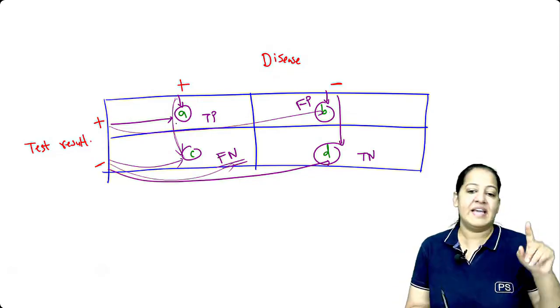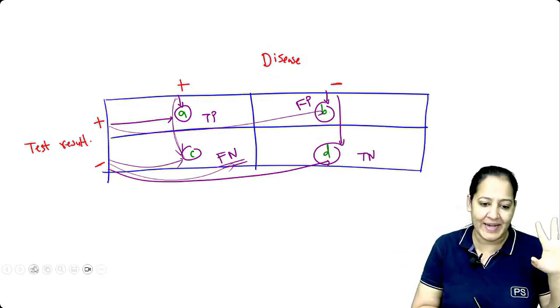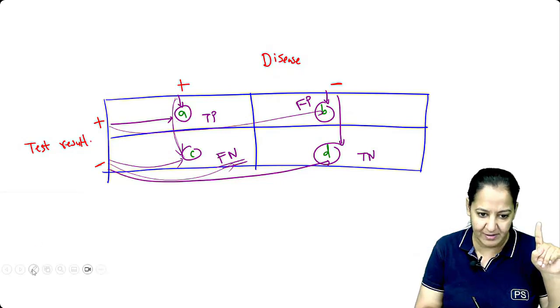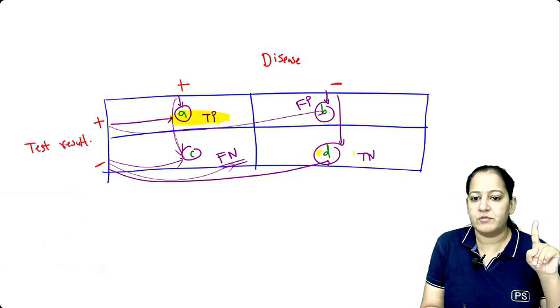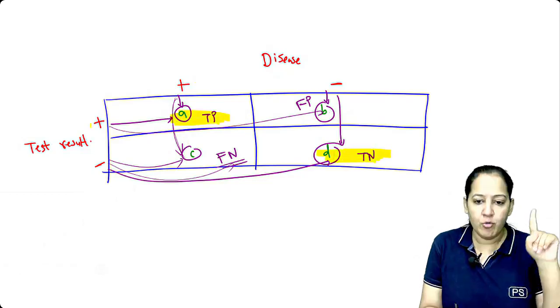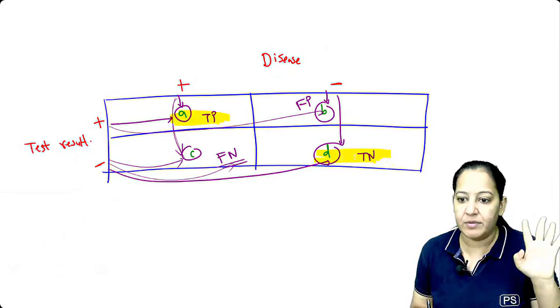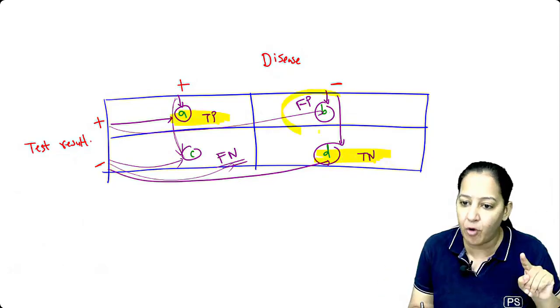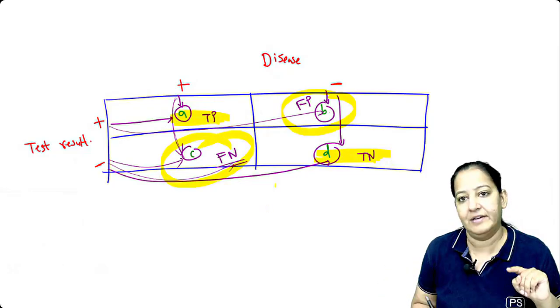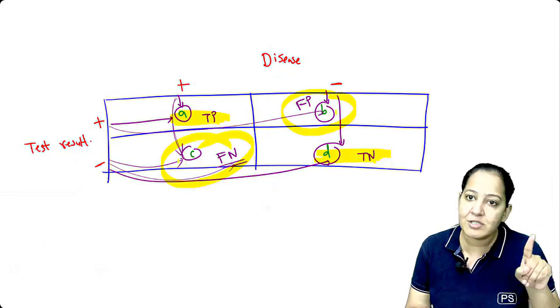So always say A and D. A and D is very easy. Please everyone learn this table. Everyone on the screen, concentrate. So A is always true positive and D is always true negative. In true positive, both the things are positive, disease as well as test result. In D, both are negative. There is no problem in that. The problem is here and here. So B is false positive and C is false negative.